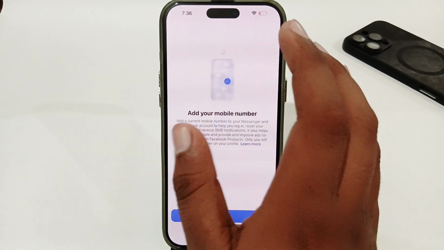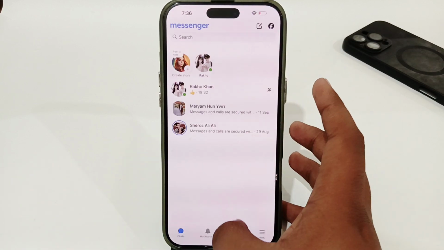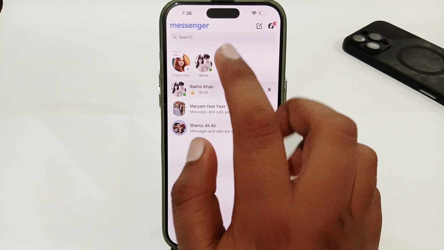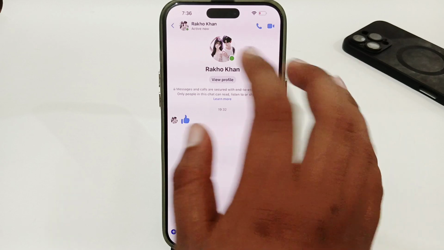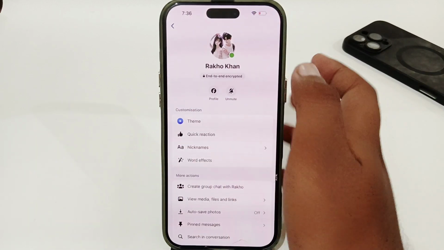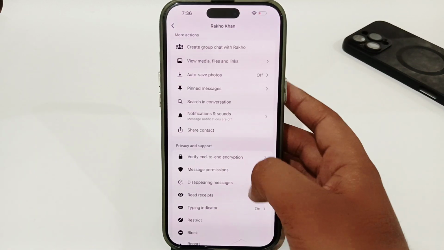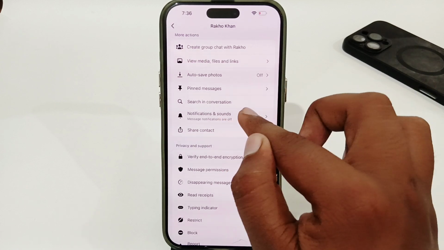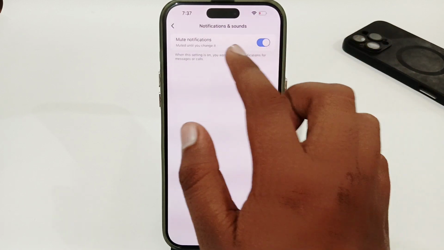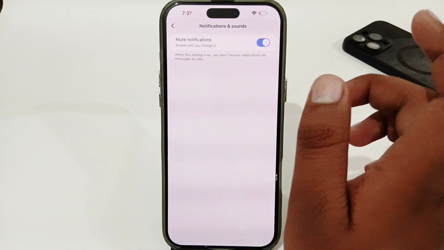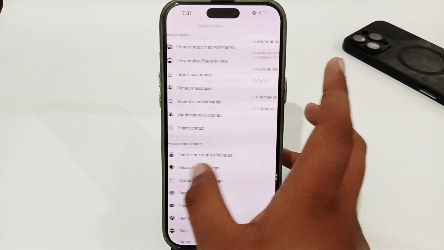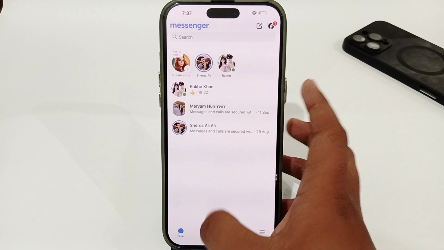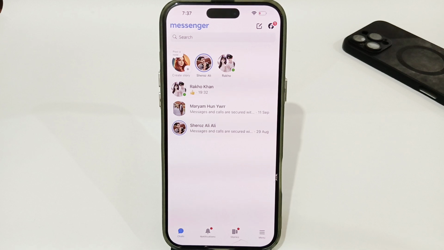If you are still having the same issue, now what you have to do is simply select the specific chat from which you're not receiving any type of video call. So you have to tap on the profile icon, and from here look for the notification option. Once you get the notification option, tap on it, and from here make sure that you haven't enabled mute notifications. If you have enabled it, you have to simply disable that. And once you have disabled it, you just have to go back, and now you can easily get all of the video and audio calls from the person.